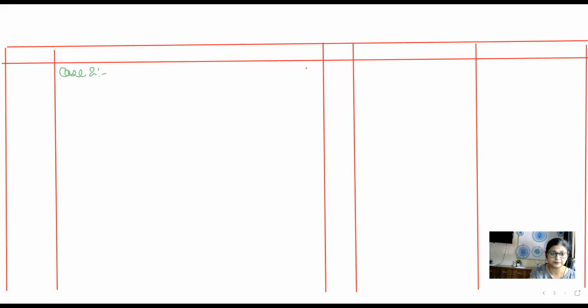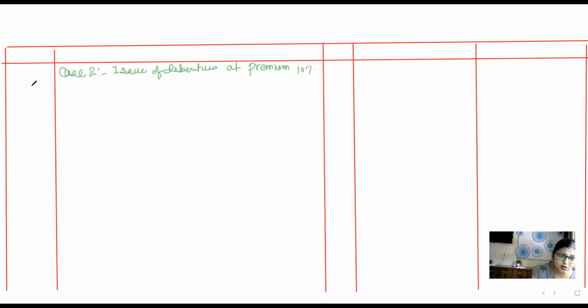So we will be passing entry for that. Issue of debenture at premium. And what is the percentage of premium? 10%. Okay, now let us pass the entry. First we'll write the entry and then we are going to fill up with the amounts.